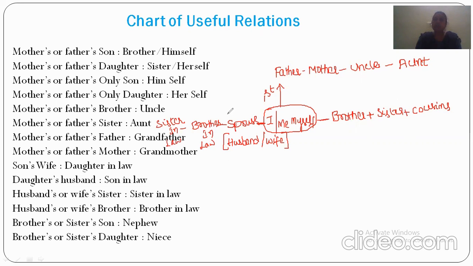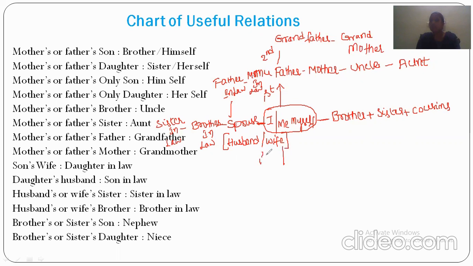The spouse's parents to myself will become father-in-law and mother-in-law. The spouse's mother will become mother-in-law. So these are the relations in the above first generation. And in the above second generation, as we know, grandfather and grandmother. Above the third generation will be great grandfather and great grandmother.